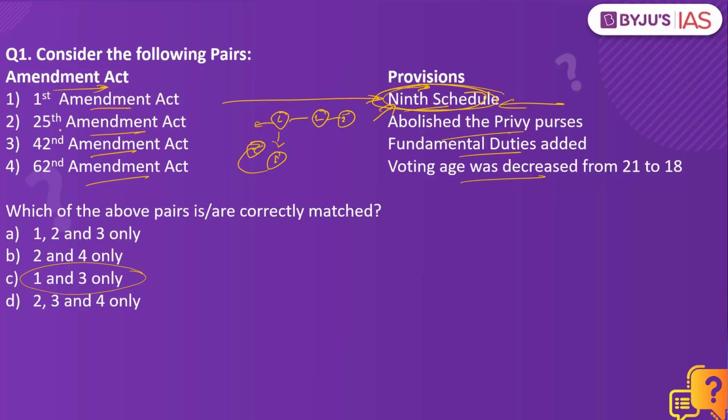Now when we look into the second option, it says 25th Amendment Act abolished privy purses. It is not 25th, but instead it is 26th Amendment Act. What is this abolition of privy purses? As India became independent, we had the British provinces and we also had the princely states as well. These princely states were given an option, either become part of India or you can remain independent.